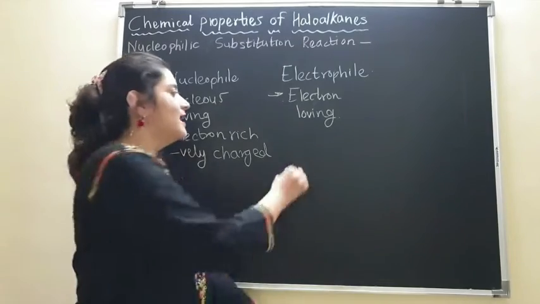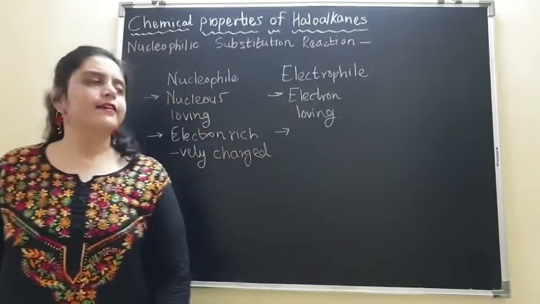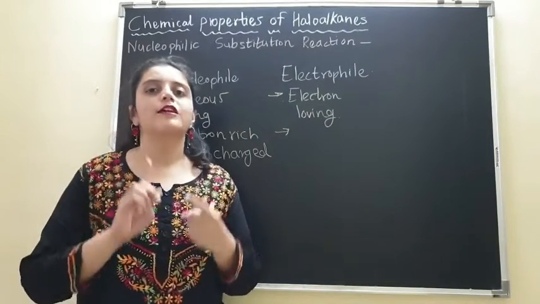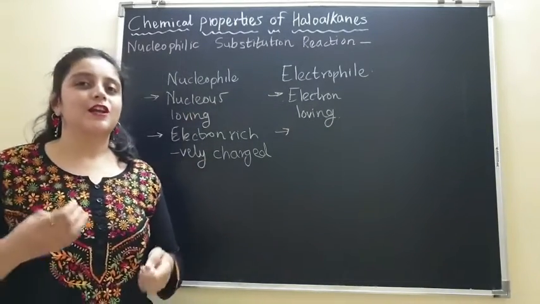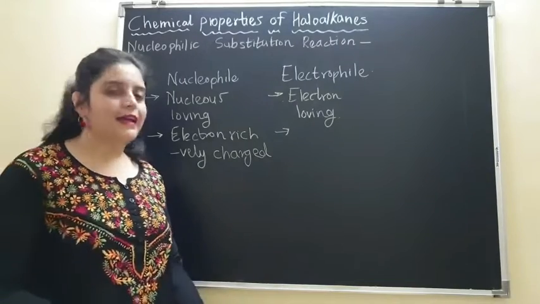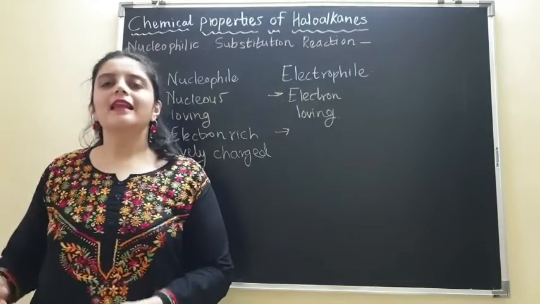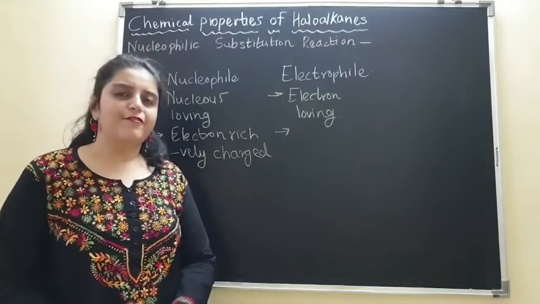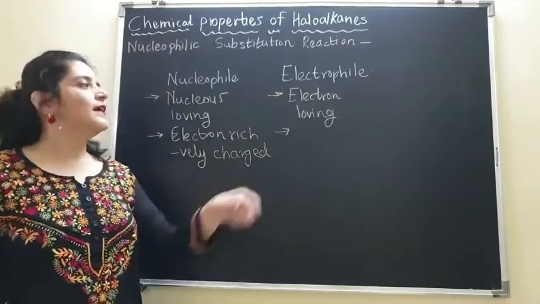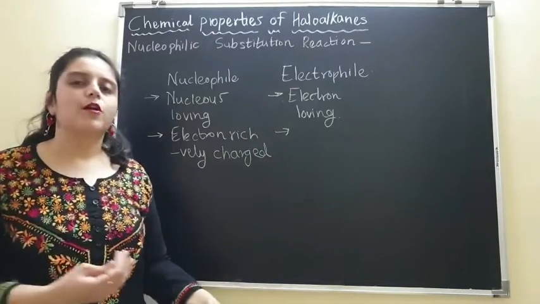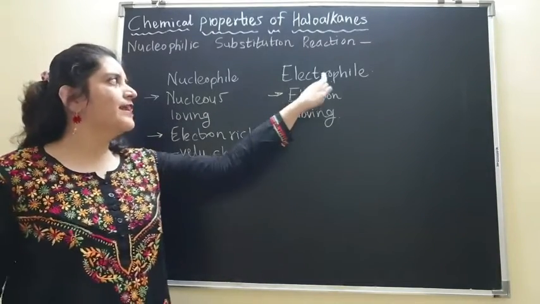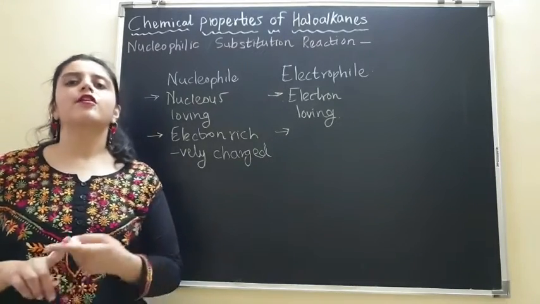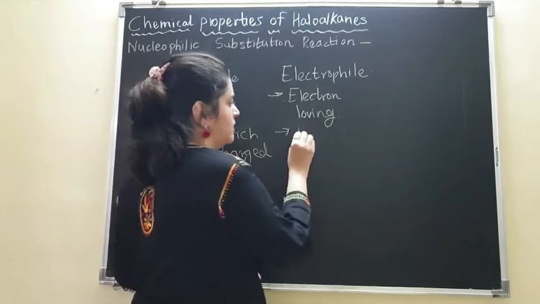Similarly, on the other hand, an electrophile is electron loving, that means something that is getting attracted towards electrons. So when will that particular substance get attracted to electrons? When it is electron deficient, it has fewer electrons. If it has fewer electrons, then only it will love electrons because it doesn't have them. So we can define electrophilic reagents, or electrophiles, as electron deficient reagents.